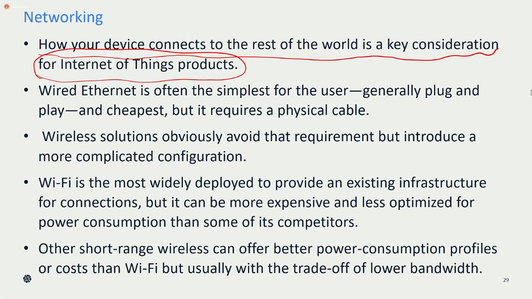So that is why wireless connection is also another phenomenon where we can connect our devices. Wired Ethernet is one, and the other one is wireless. The first one, wired, is very easy and simple, but it requires lots of physical cables.